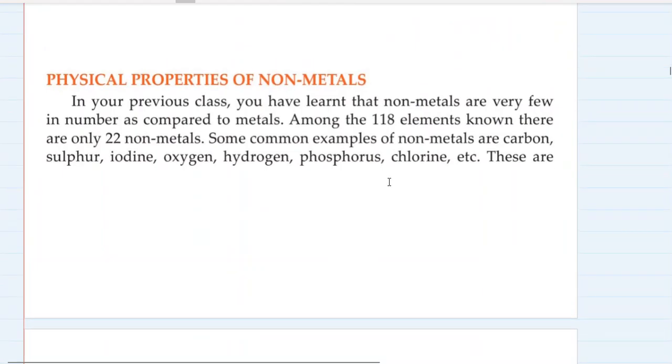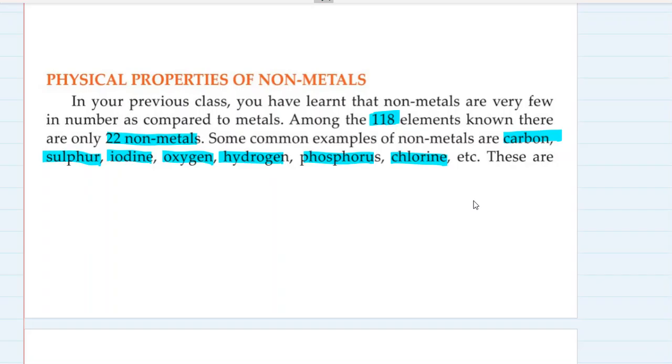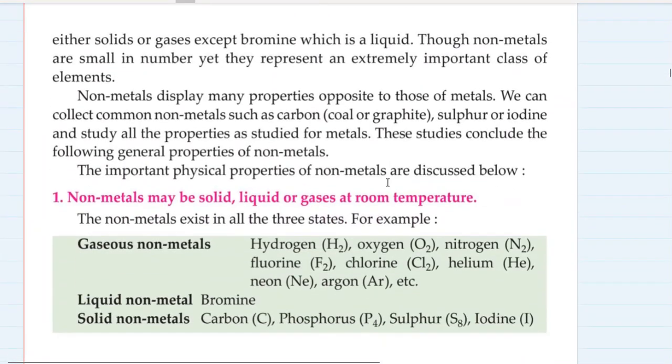What are the physical properties of non-metals? Let's go through it very quickly. See, in your previous class, you have learned that non-metals are very few in number as compared to metals. Among 118 elements known, there are only 22 non-metals. Some common examples of non-metals are carbon, sulfur, iodine, oxygen, hydrogen, phosphorus, chlorine, etc. These are either solids or gases except bromine, which is a liquid.